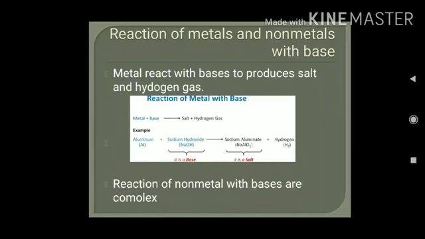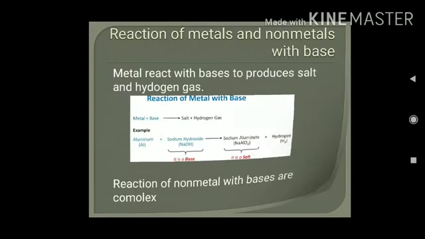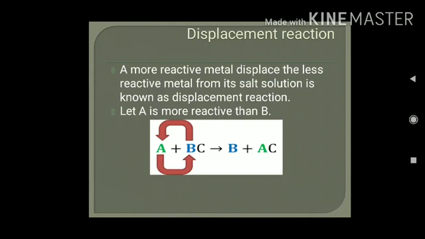Generally, when metals react with bases, they produce salt and hydrogen gas. For example, you can see aluminum is taken and sodium hydroxide, which is a base, is taken on the reactant side, and when they react with each other, they form sodium aluminate, which is a salt, and it produces hydrogen gas. Like before, a pop sound will be formed when it burns. Reaction of non-metals with bases is very complex.